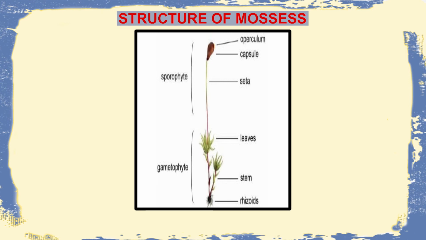And here we can see another structure known as the operculum. This operculum is usually a closed lid-like structure present on top of the capsule, and upon maturation it comes off and allows the spores to disperse.